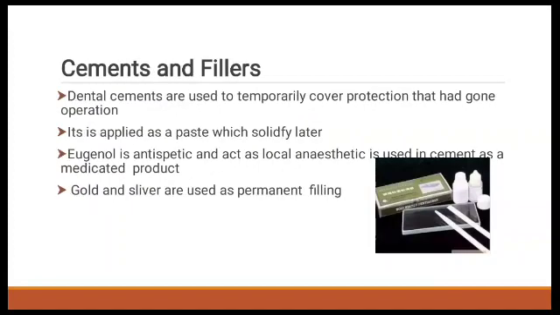Next type is the cements and fillers. Dental cements are used to temporarily cover and protect teeth that have undergone operations. It is applied as a paste which solidifies later. Eugenol is an antiseptic and acts as a local anesthetic, and is used in the cement and as a medicated product. Gold and silver are used as permanent fillings.